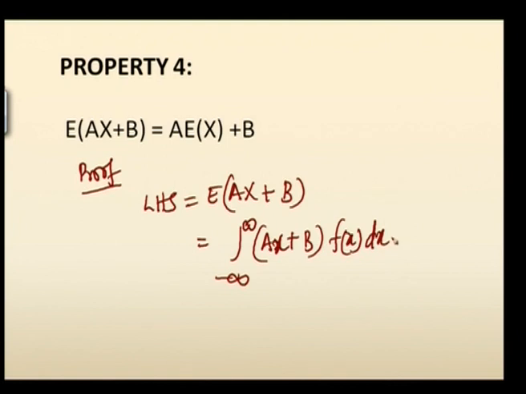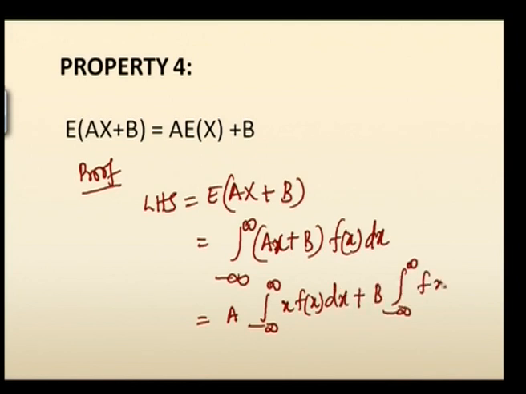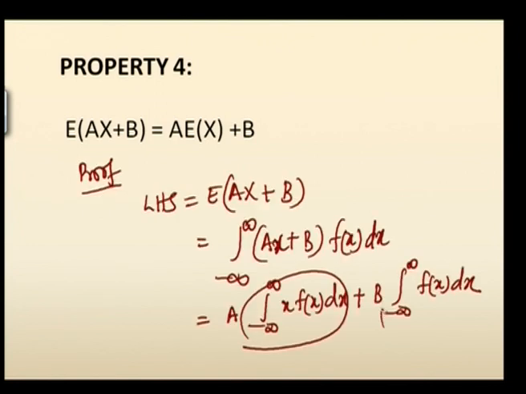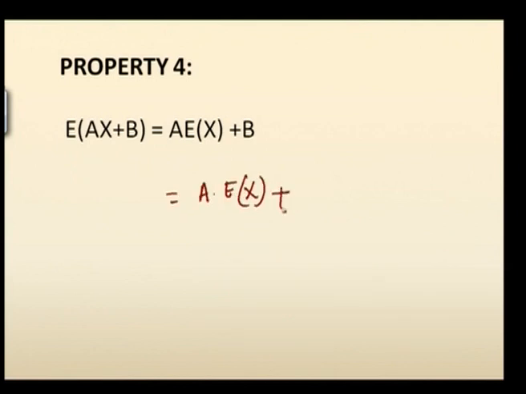Writing this as 2 integrals and separating the constants, this can be written as a into integral minus infinity to infinity of x f of x dx plus b into integral minus infinity to infinity of f of x dx. This particular integral stands for expectation, equal to a into expectation of x, and the second integration stands for the total probability, which is equal to 1. So b into 1, which is your right hand side, hence proved.